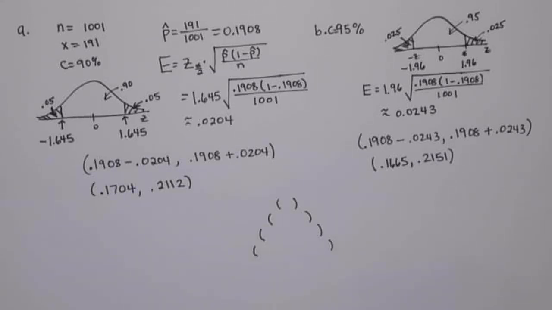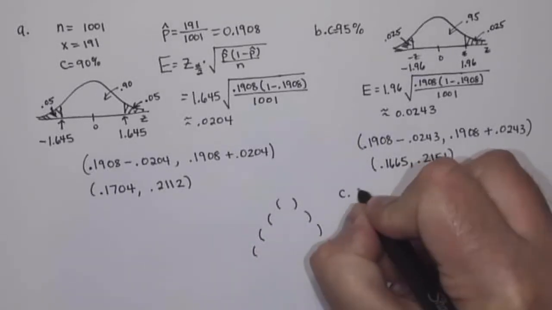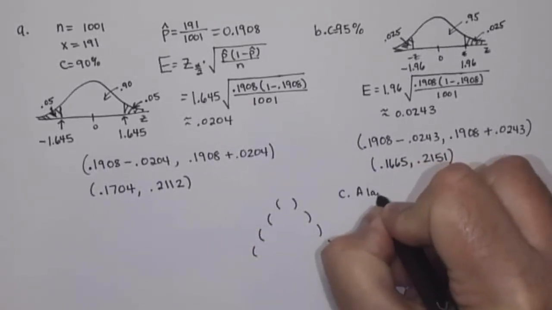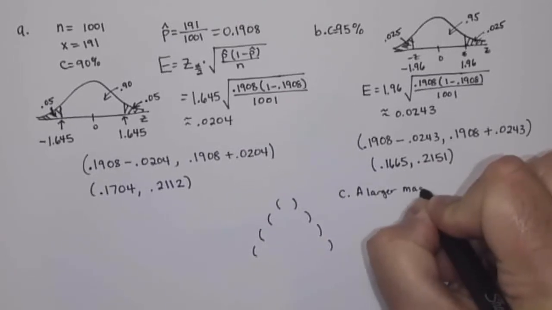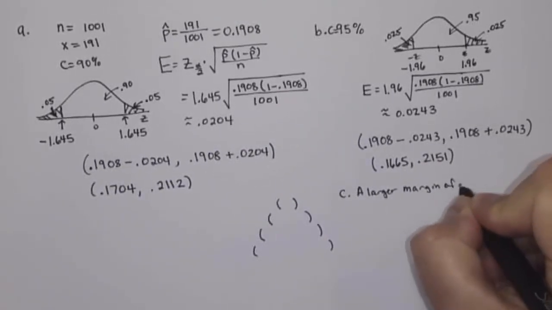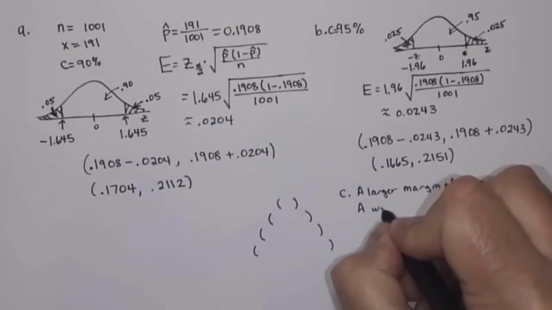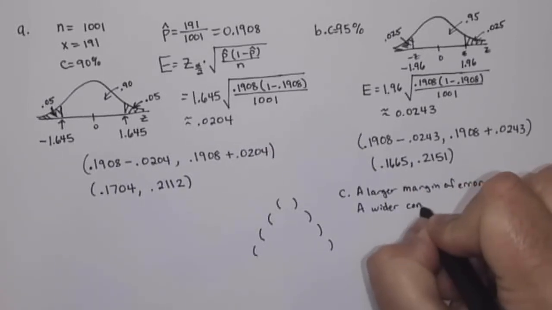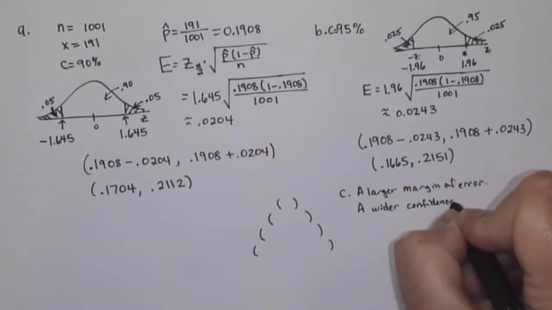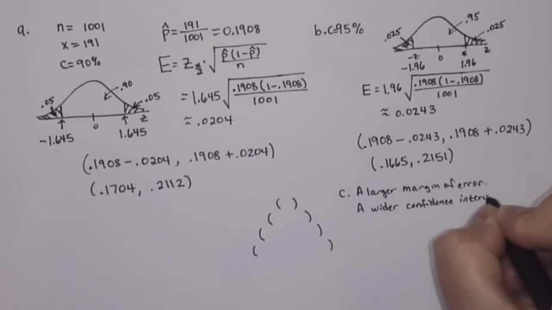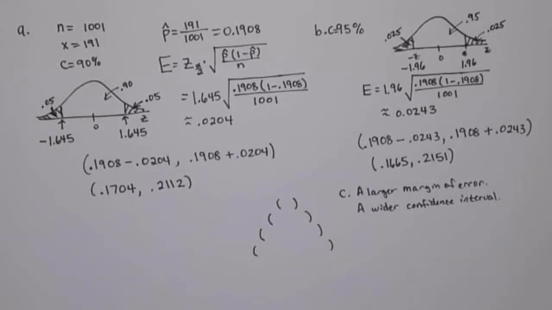So the answer, incidentally, to part C, what's the impact of increasing the level of confidence on the margin of error? We end up with a larger margin of error when we increase the confidence. And that also then means we have a wider confidence interval. So next we're going to look at how we can find confidence intervals using technology.